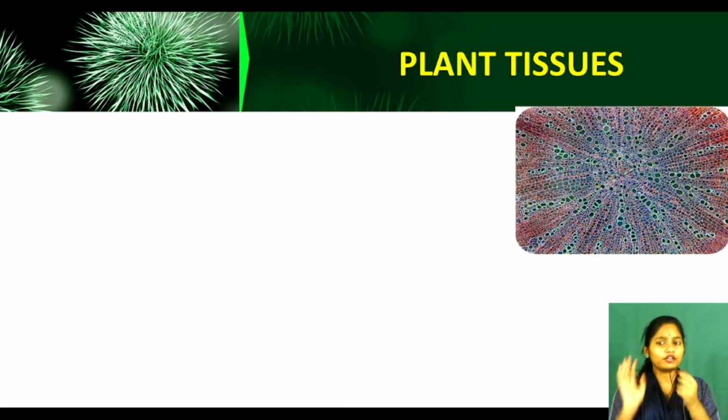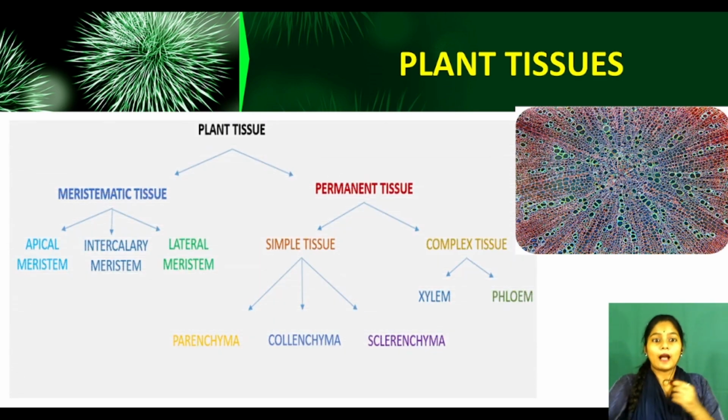Now moving to the next slide, see plant tissues. Can you look at this colorful diagram? It is plant tissue. See, plants have two types of tissues, meristematic tissue and permanent tissue, and meristematic tissue also has three types. Meristematic tissues are of three types. What are they? Apical meristem, intercalary meristem and lateral meristem.